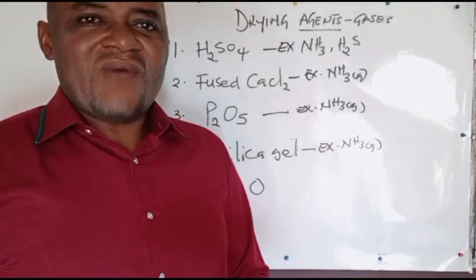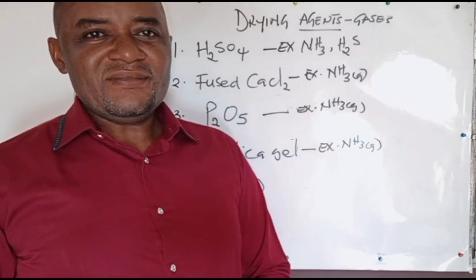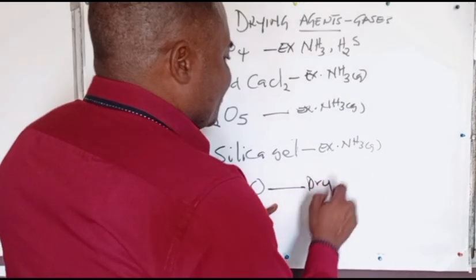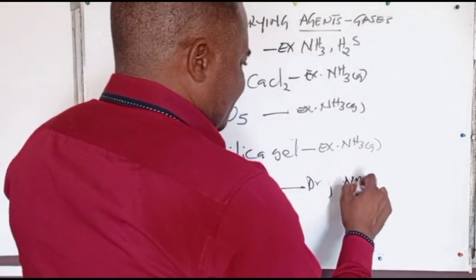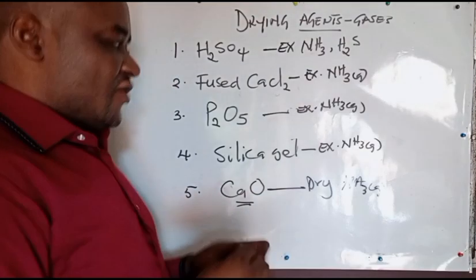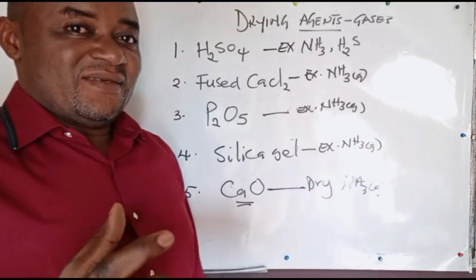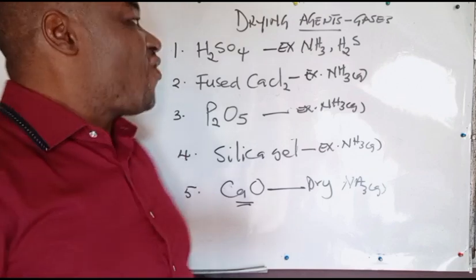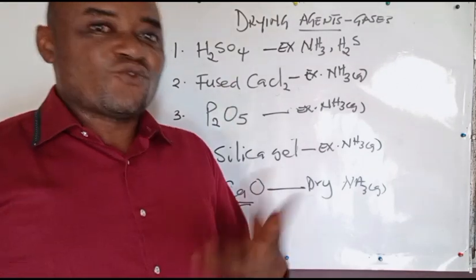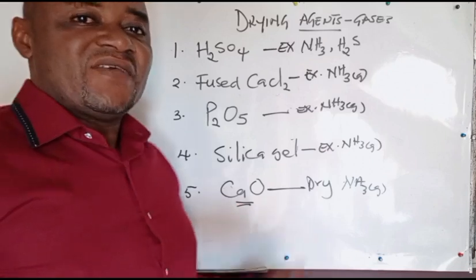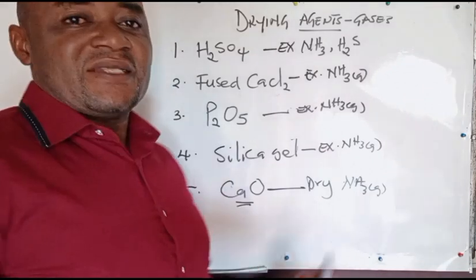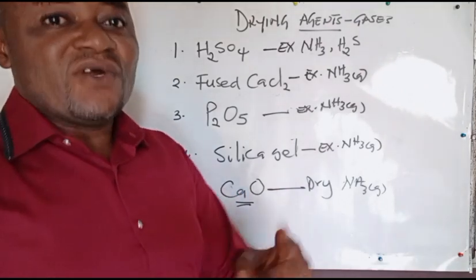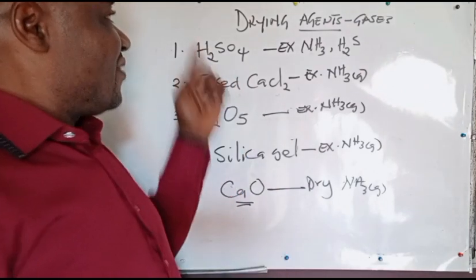But why can't they dry ammonia? It is only calcium oxide that can dry ammonia. Calcium oxide is the best substance that can be used in a laboratory to dry ammonia gas. Every other one does not dry ammonia gas. Why? Because calcium oxide itself is a base and ammonia is a base, so ammonia cannot react with calcium oxide. But ammonia interacts with these other substances.